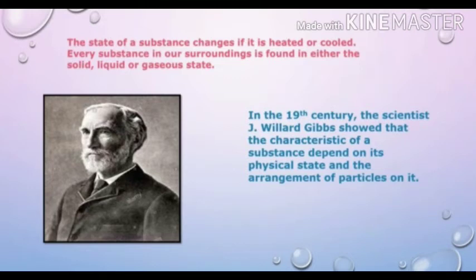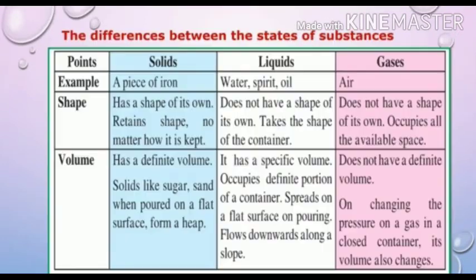In the 19th century, the scientist J. Willard Gibbs showed that the characteristics of a substance depend on its physical state and the arrangement of particles in it. Now, the differences between the states of substances. We know, students, there are three states of substances: solid, liquid, and gaseous. On the basis of this, there are some characteristics and examples.